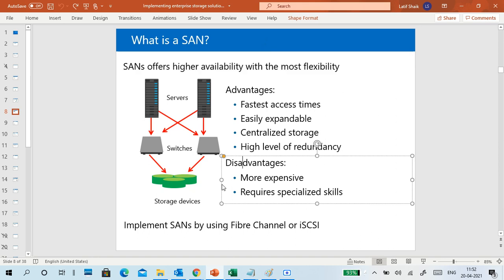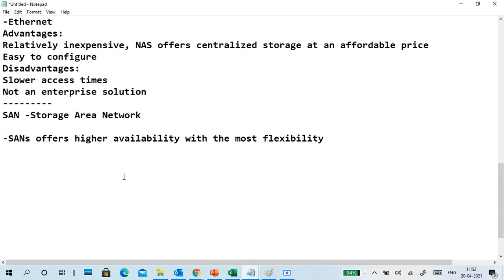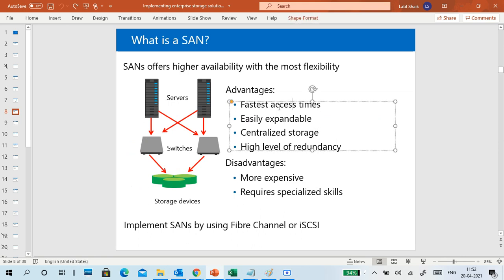Okay, it is higher availability and most flexibility. So other points here. Next, the advantage of SAN is faster access time and it is easily configurable. Okay, so centralized storage and high level redundancy. But it is more expensive and requires special skills.